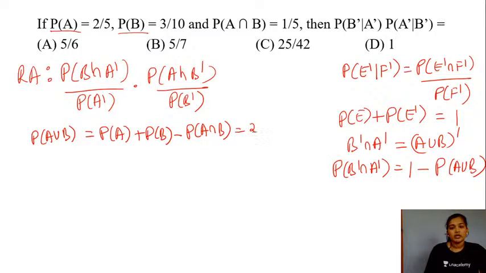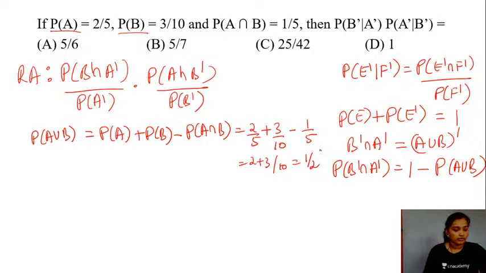So this will be 2 by 5 plus 3 by 10 minus 1 by 5. Am I right? Yes. So 2 by 5 minus 1 by 5 would be 1 by 5. 1 by 5 plus 3 by 10. So the LCM would be 10. So that would be 2 plus 3 divided by 10, which is 5 by 10, and the value here will be equal to half.